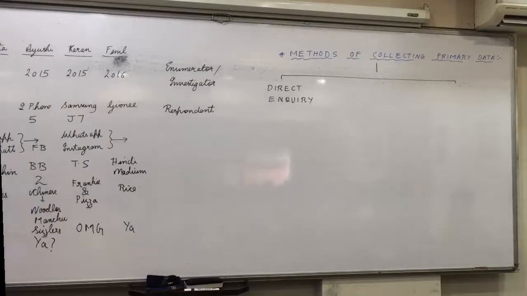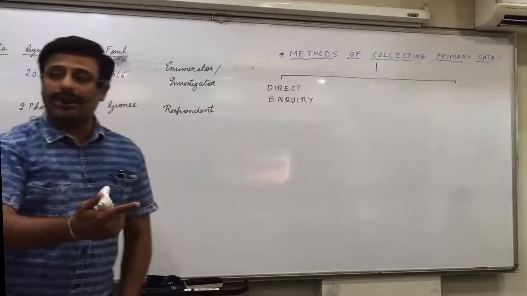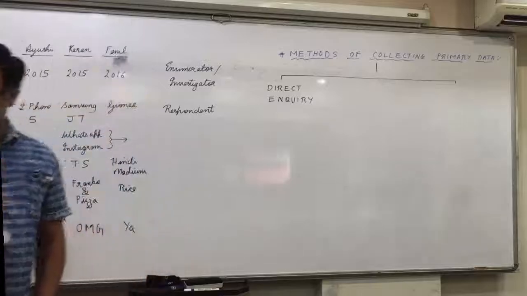Please repeat it one more time. When enumerator or investigator collects the data directly from the respondent, it is called direct inquiry.